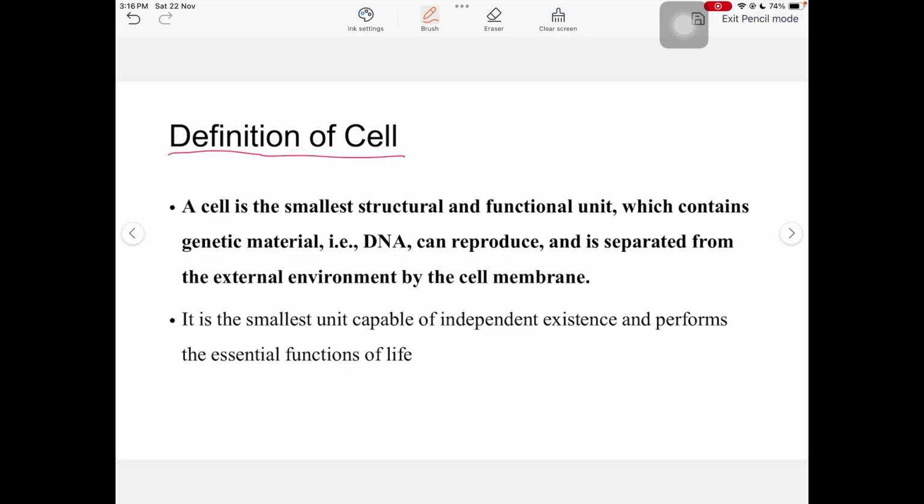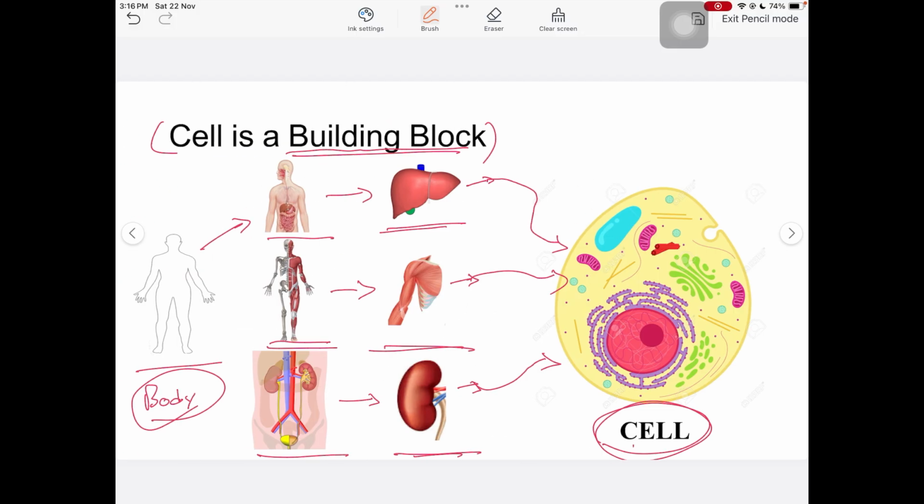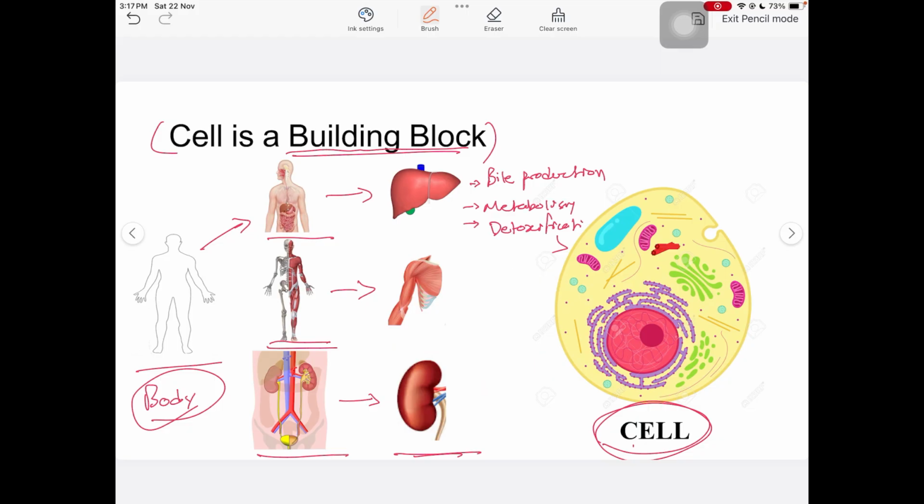Coming to the definition, the cell is the smallest structural and functional unit of life. The structural part we have discussed previously. Now talking about the functional part, say the liver performs secretion of bile or bile production, metabolism, detoxification. All of these are functions of the liver. All this process occurring inside the liver is performed by cells only.